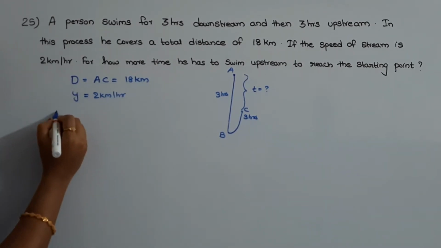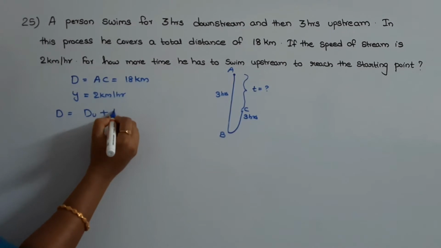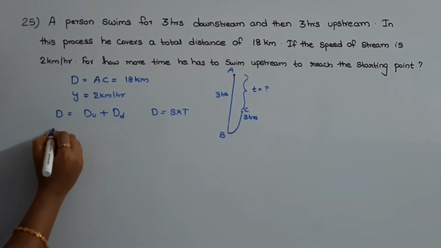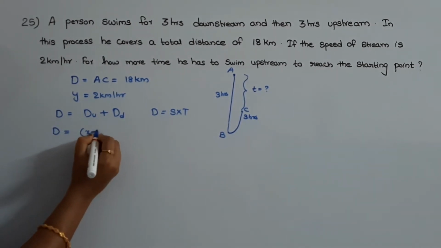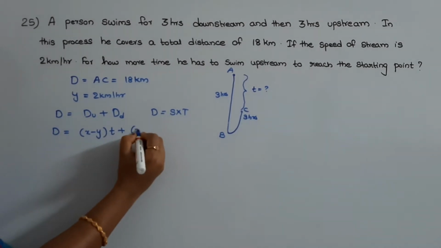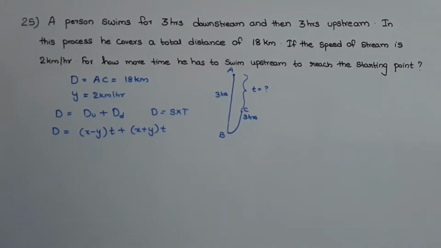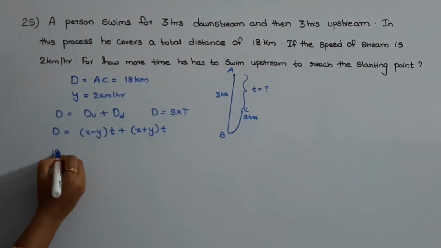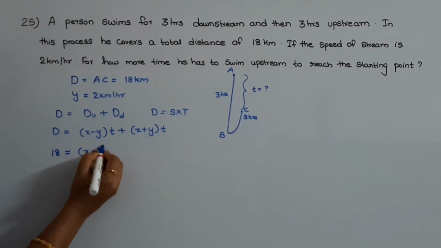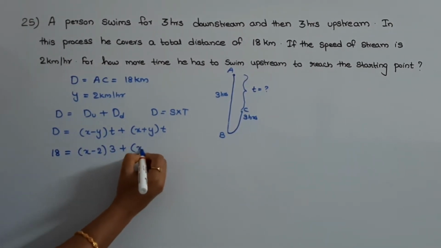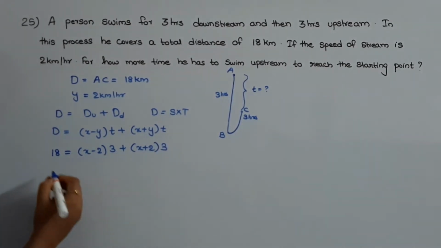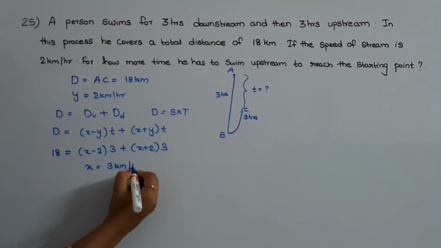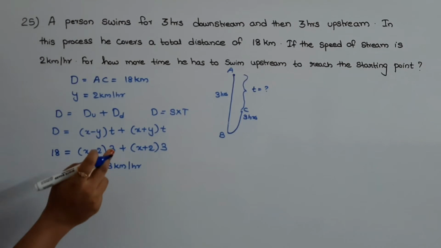Now the total distance is equal to distance upstream plus distance downstream, and we know that distance is equal to speed into time. So we can write this as distance is equal to (x minus y) into t plus (x plus y) into t. Now let us substitute all the given values. The total distance is given as 18, that is equal to (x minus 2) into 3 plus (x plus 2) into 3. On solving this, we will get the value of x as 3 km per hour. So this is the speed of the man in still water.